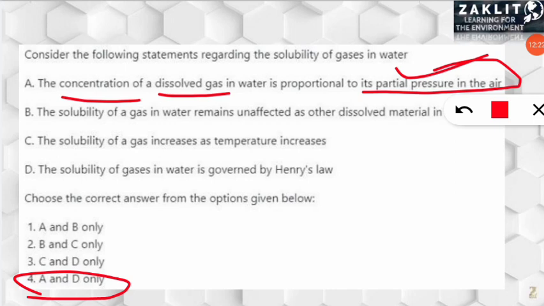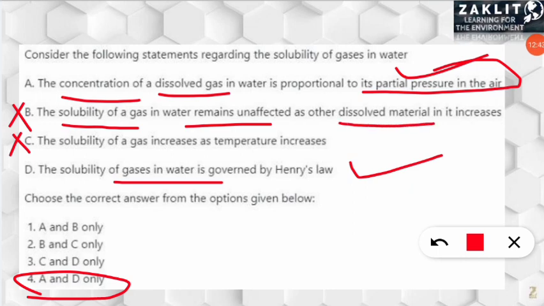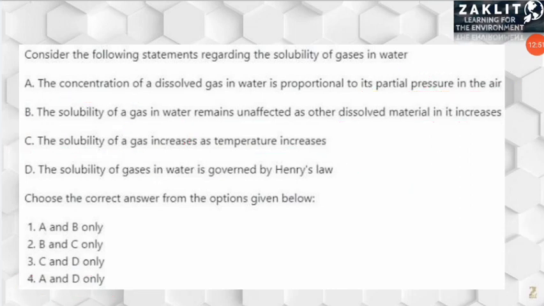Next, D is that the solubility of gas in water is governed by Henry's law. That is absolutely correct. But these 2 statements are wrong, because first, the solubility of gas in water remains unaffected as other dissolved material in it increases. So it is not true, because it is affected when the other dissolved material increases. Similarly, the solubility of gas decreases as the temperature increases, it does not increase. So let's move on to the next question.